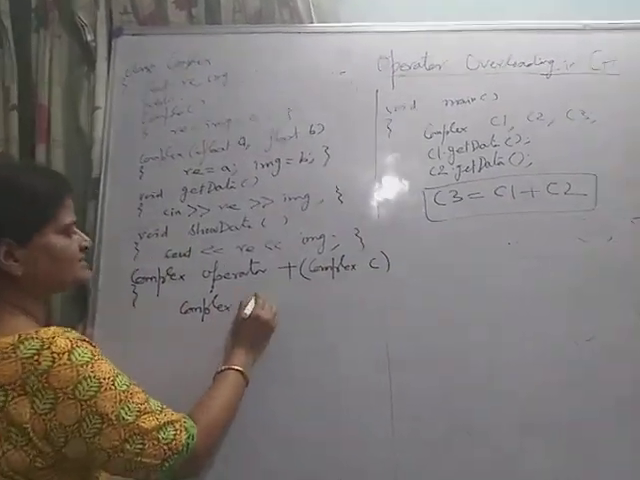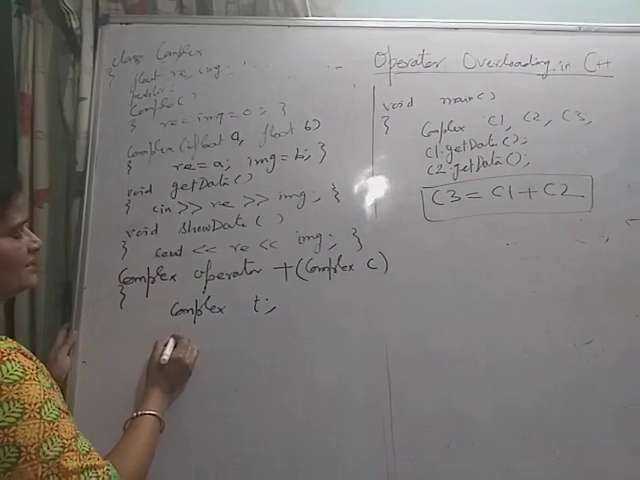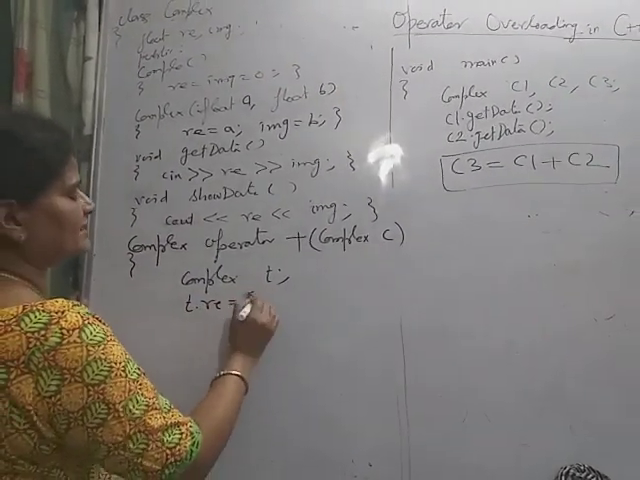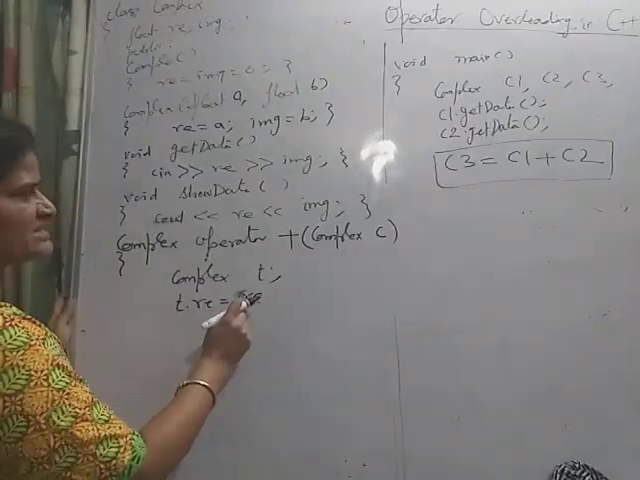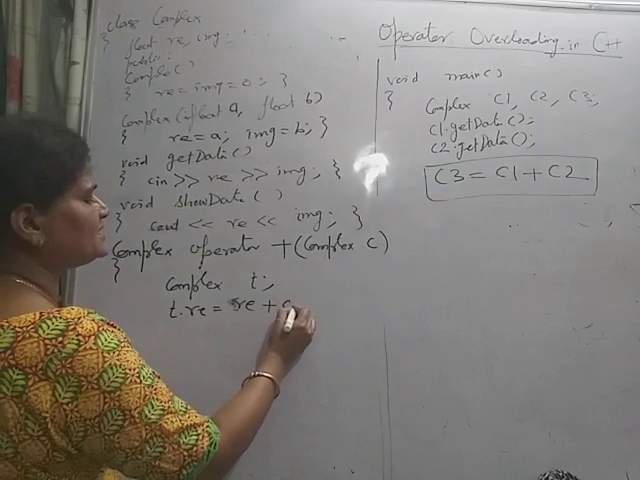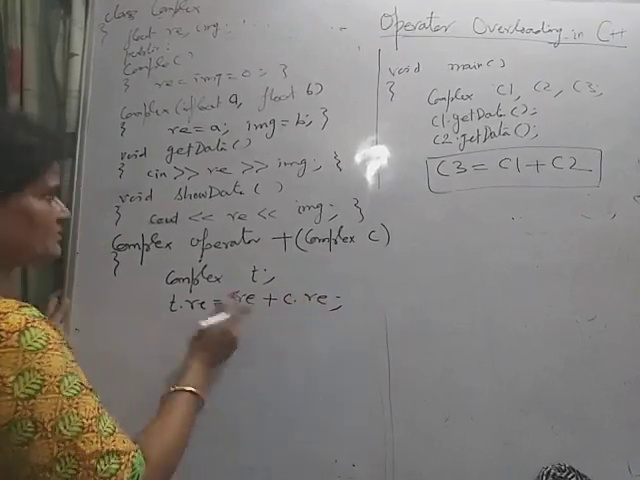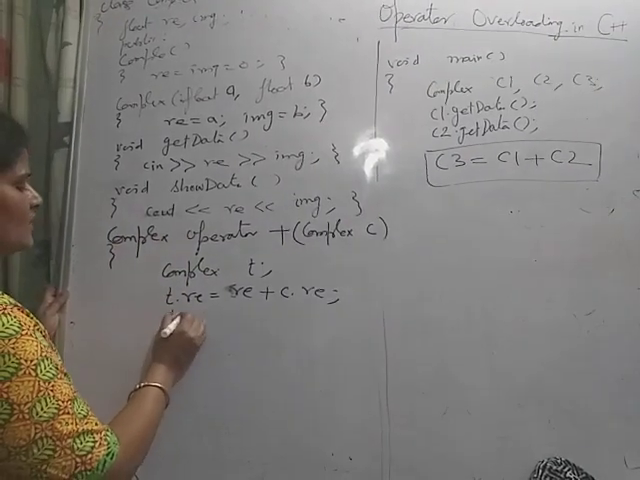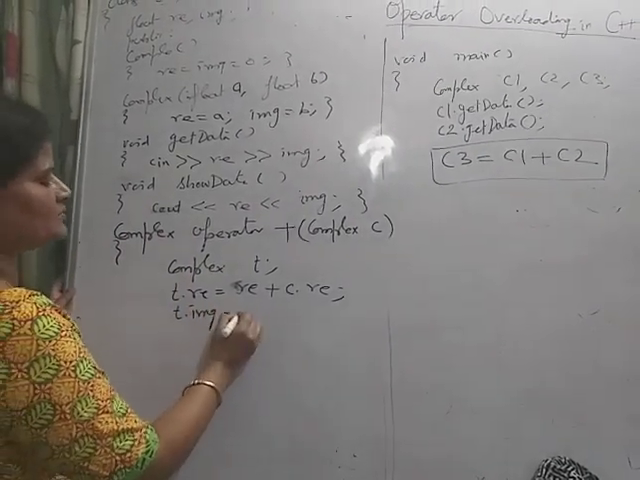So Complex T, and T.real equal to real, that is of C1, which is implicitly passed at the time of calling the function, plus C.real. You know the addition of complex numbers, and T.imaginary equal to imaginary.